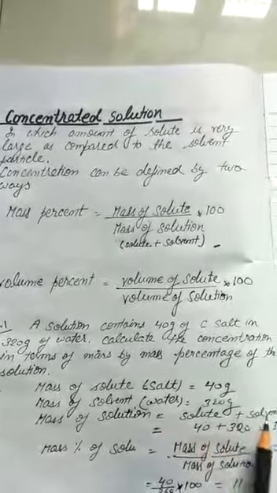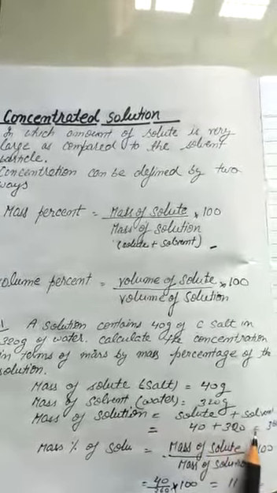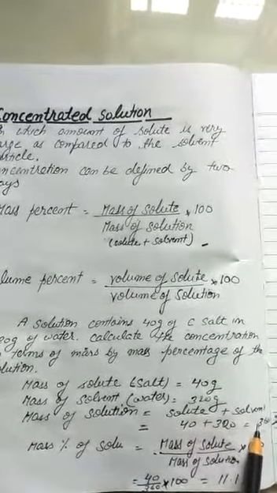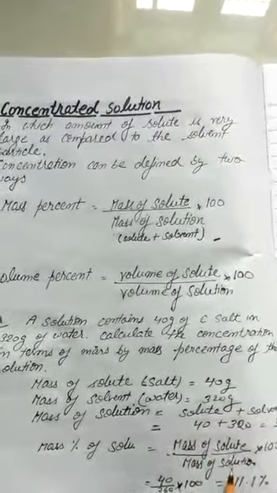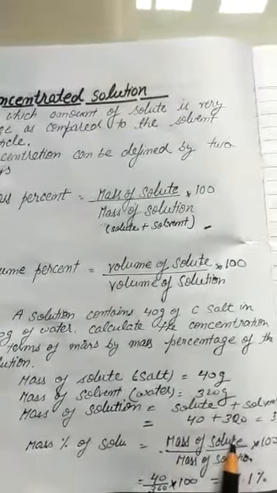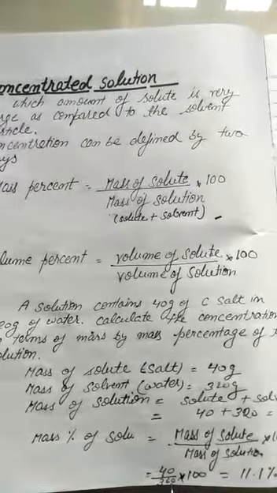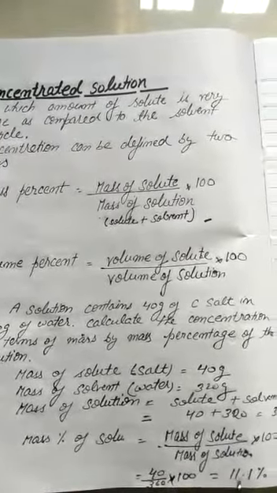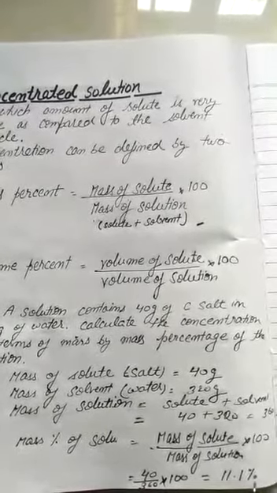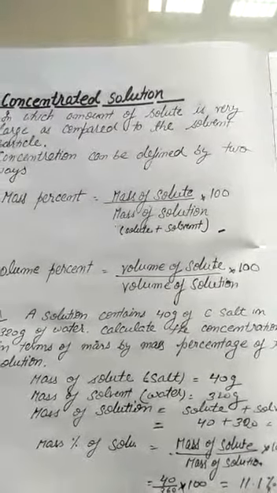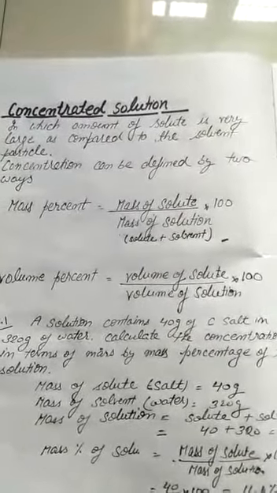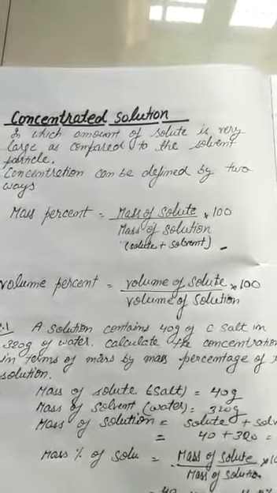So solute plus solvent, 40 plus 320, 360 gram is solution. So now put the values in the formula. Mass of solute is 40 upon mass of solution is 360 into 100 and we'll get 11.1%. So it is the concentration in terms of mass.